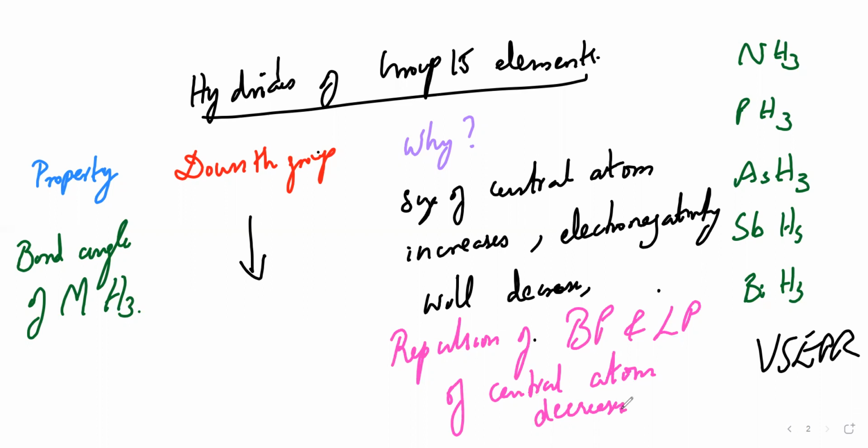So this is the reason. Bond angle decreases down the group because of this.